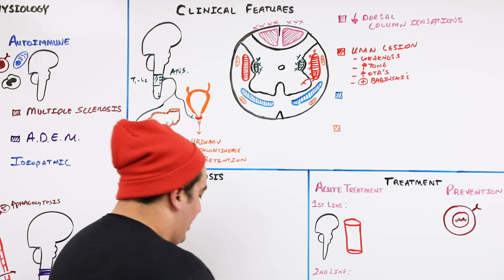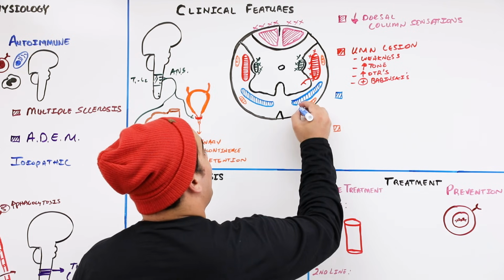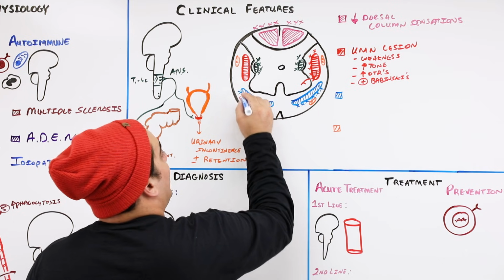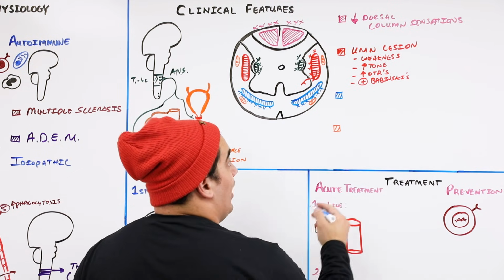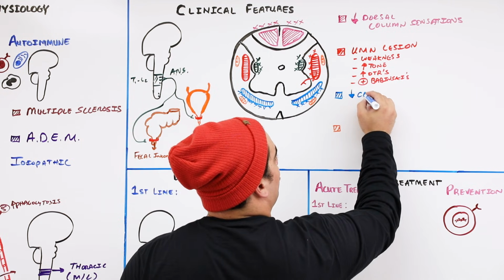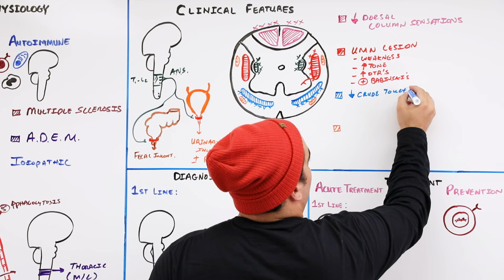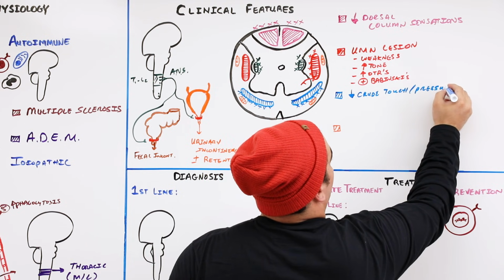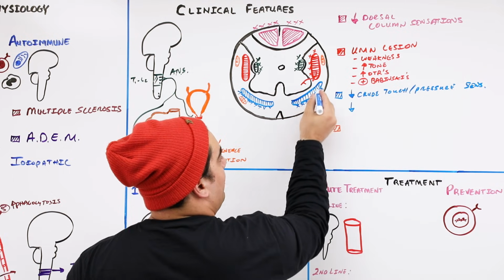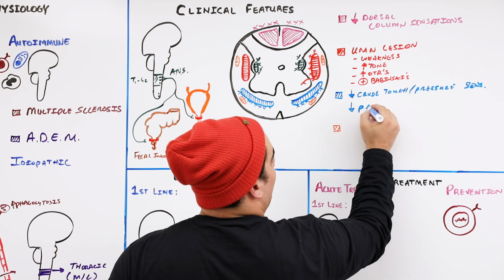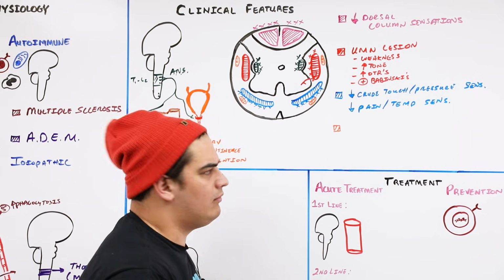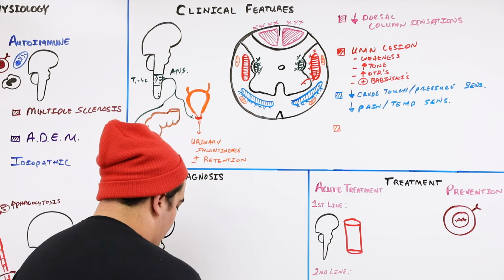Okay, great. Now, if I involve this spinothalamic tract, if I demyelinate the spinothalamic tracts on both of these sides, I alter what type of sensations? Well, this is your anterior and lateral, right? Well, the anterior carries what? Your crude touch, your pressure. So there can be decreased crude touch. There can be decreased pressure. What else could there be? Sensations. Here we'll put sensations. But if you involve the lateral spinothalamic tract, this component, you're going to have decreased pain and decreased temperature sensations.